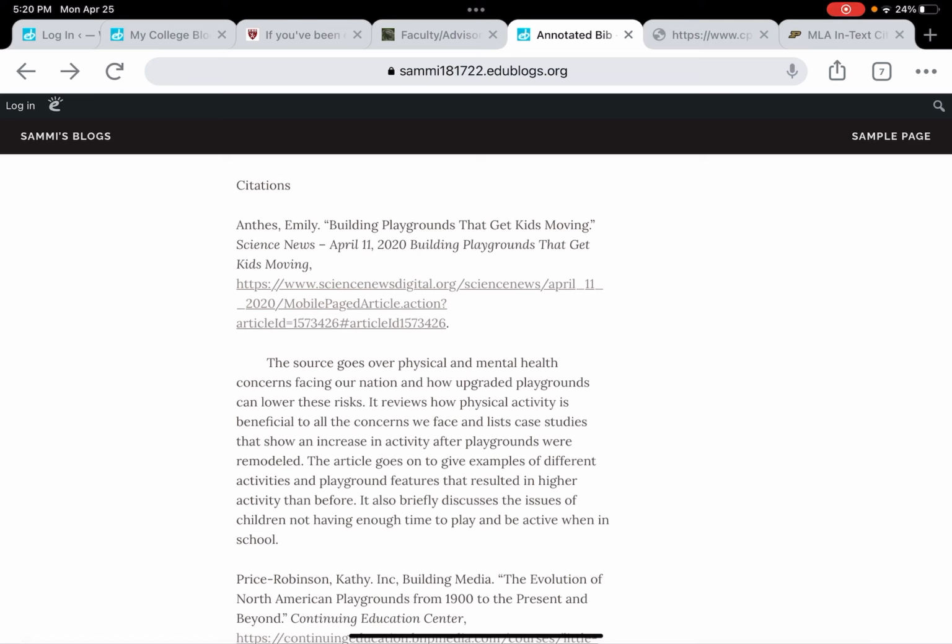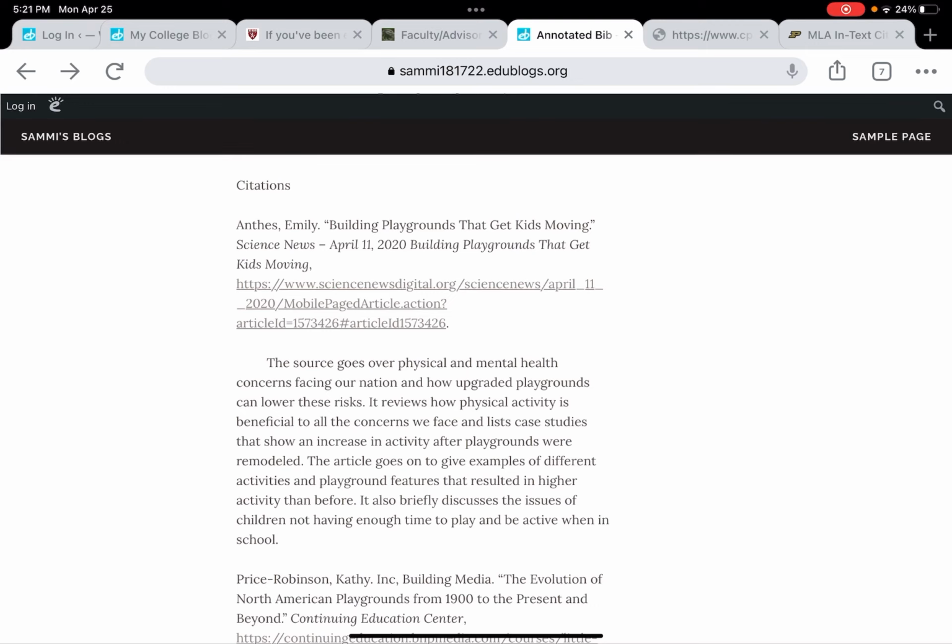Emily Ants, building playgrounds that get kids moving, Science News. Notice how it says building playgrounds that get kids moving again here. That kind of repetition, where you have the same information twice, is a tip off to me that a student is using EasyBib, and that shouldn't be that way.